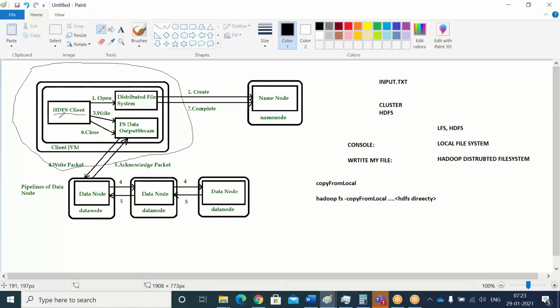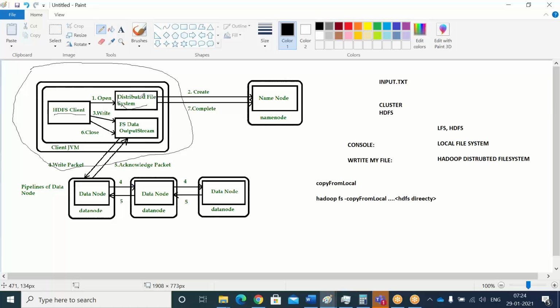At that time the HDFS client will open the file system. That is the first step. Once you enter the command, first it goes to open on the distributed file system, saying based on your command, copyFromLocal, right? My client, meaning the user, is requesting me to write his input file to my Hadoop file system. Then first it will contact the distributed file system.